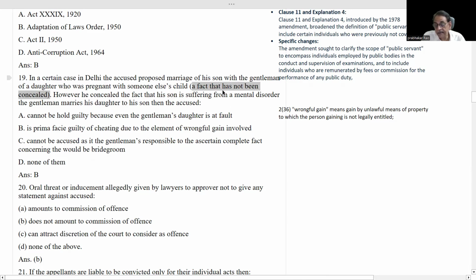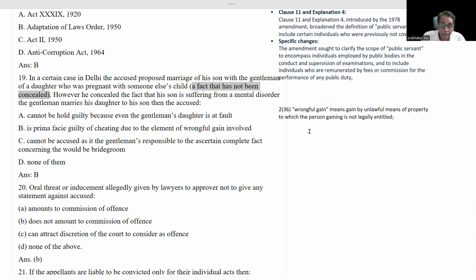Yes, he has concealed the fact. Mens rea is there. What is wrongful gain? Wrongful gain means gain by unlawful means of property to which the person gaining is not legally entitled. You see, the wrongful gain definition is under section 236. You remember this, because this is a very important definition.